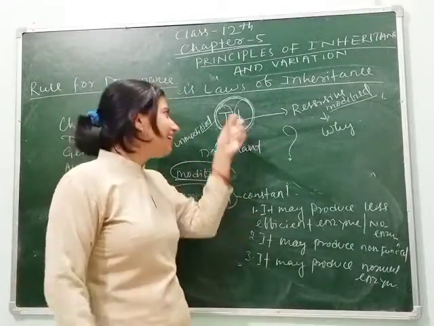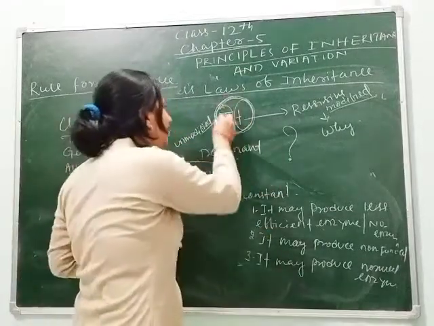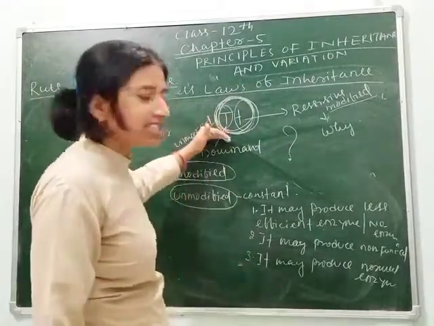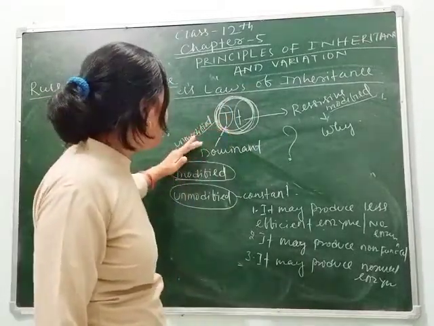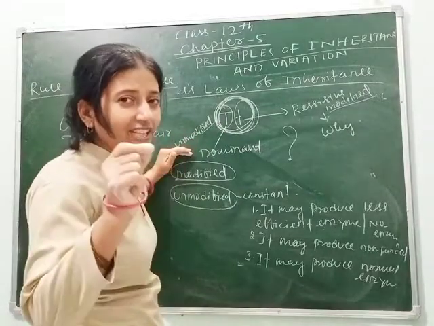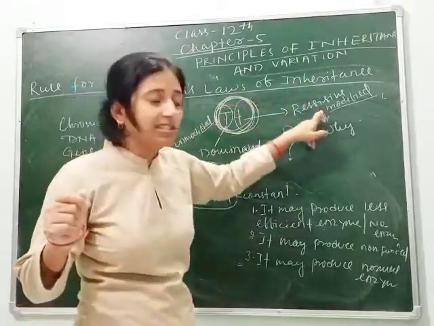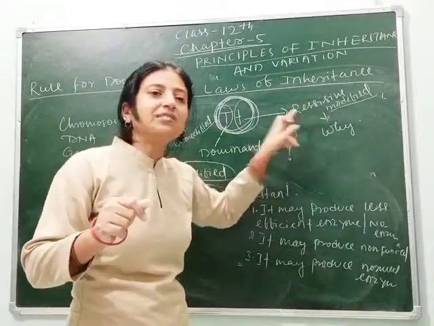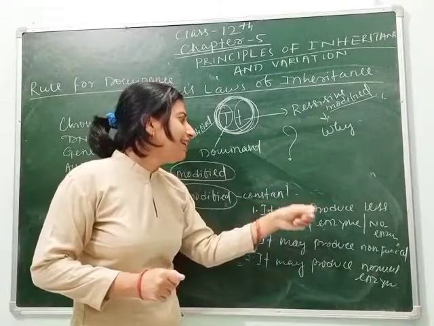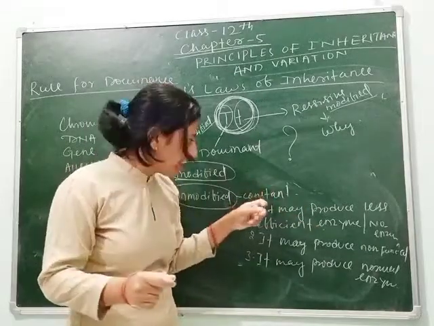The same happens here in the case of these two alleles. In a heterozygous trait, one allele is unmodified, and unmodified is dominant. Clear? Unmodified is dominant and modified is recessive. Why is modified recessive? Because of these three reasons. Either it produces less or normal enzyme.